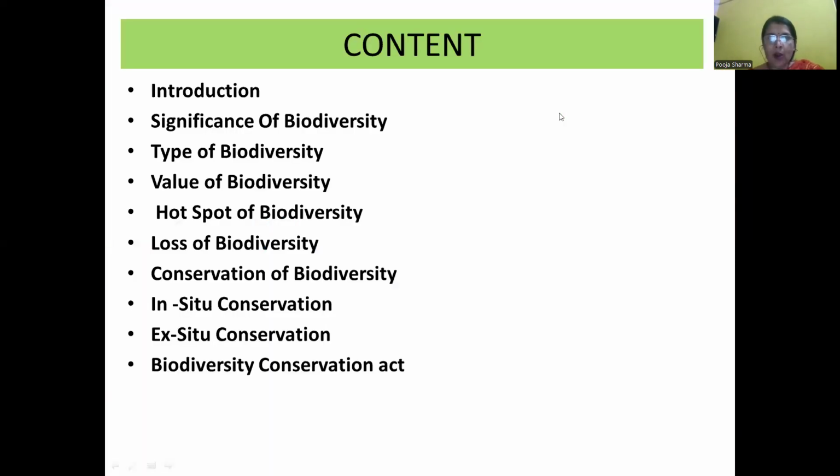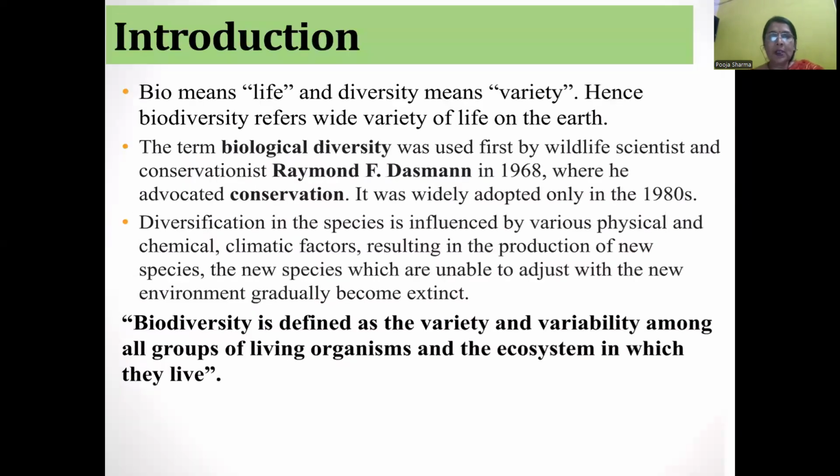Biodiversity is the variety of life. Biodiversity is the combination of two words, bio and diversity. Bio means life and diversity means variety. The various varieties of life on Earth are called biodiversity.